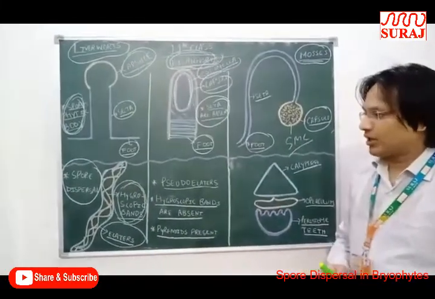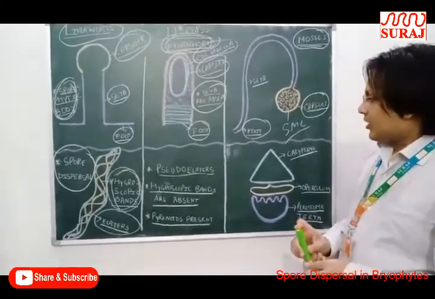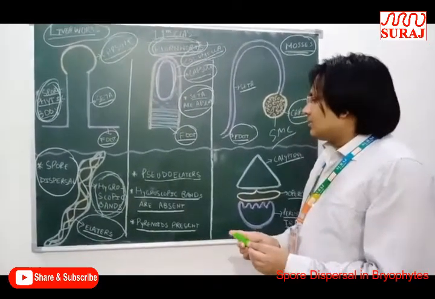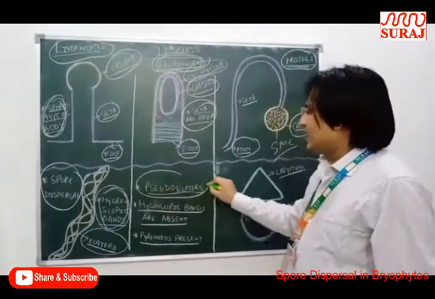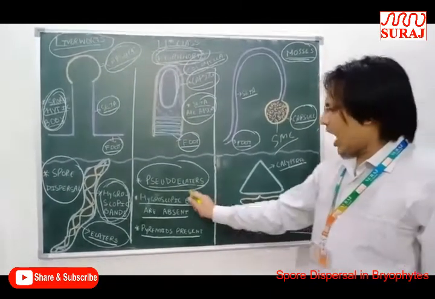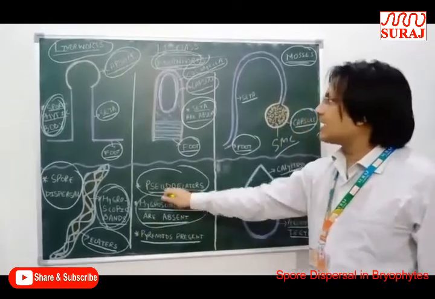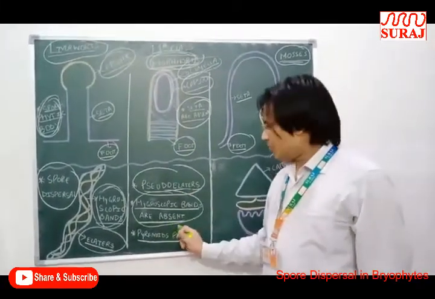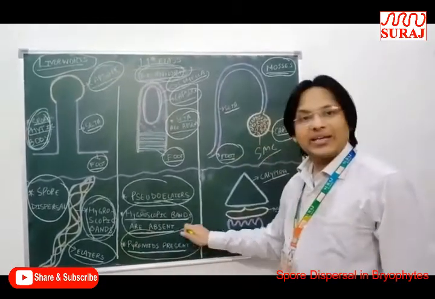In hornworts, they possess pseudo elaters. Pseudo elater means false elater, because hygroscopic bands are absent in hornworts. Instead of hygroscopic bands, they possess pyrenoids.